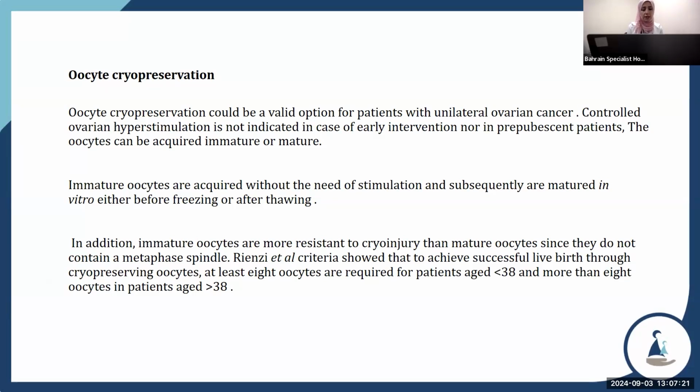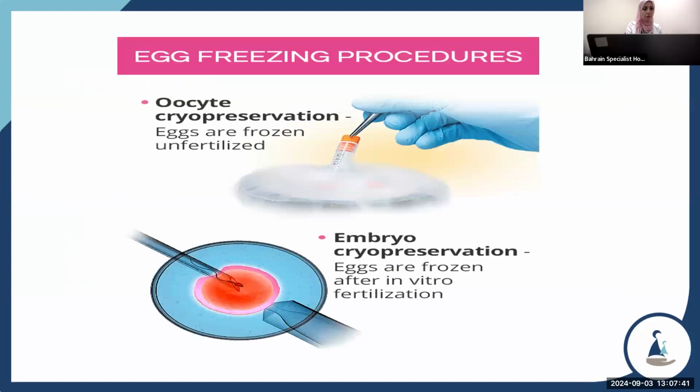The criteria by Renz et al. show that to achieve a successful live birth rate through oocyte cryopreservation, at least 8 oocytes are required for patients aged less than 38 years, and more than 8 oocytes in patients aged more than 38 years. This is an image for oocyte cryopreservation and embryo cryopreservation.